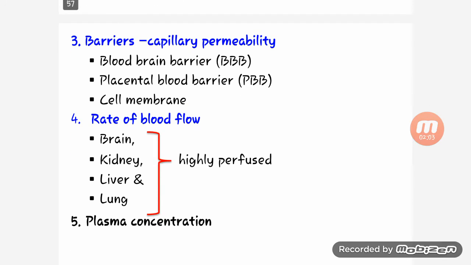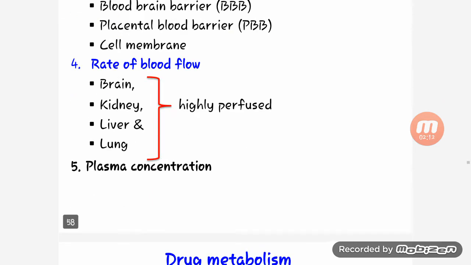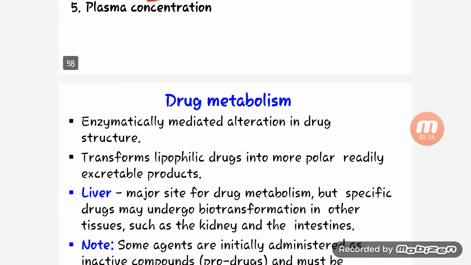Third is barrier and capillary permeability, like the blood brain barrier BBB, placental blood barrier, and cell membrane. Fourth is rate of blood flow. Brain, kidney, liver, and lungs are highly perfused. Fifth is plasma concentration.